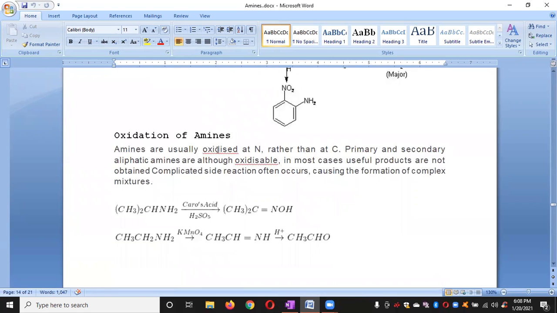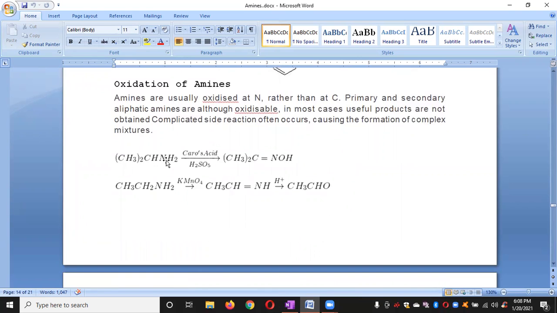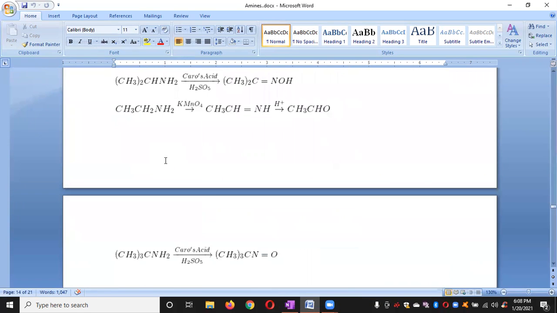And then oxidation of amines. This is very, very important. See, these are aliphatic amines. First, primary aliphatic amine, when it is treated with caro acid. Caro acid means H2SO5. You have already studied the types of sulfuric acid in previous classes, last year. This caro acid facilitates the oxidation. So first we get the oxime, which has the C=NOH bond.